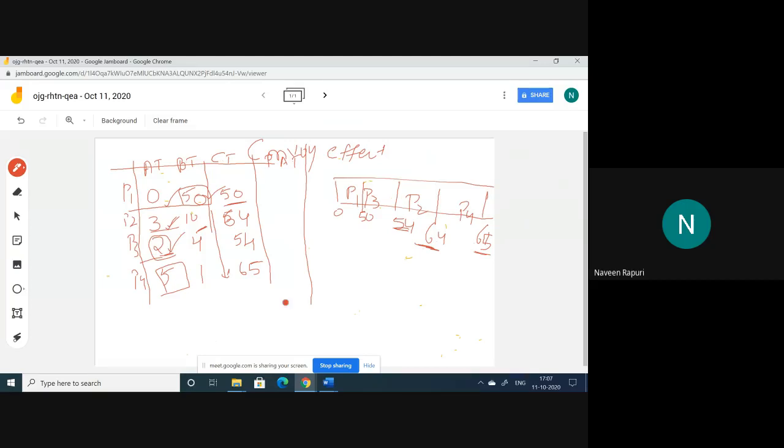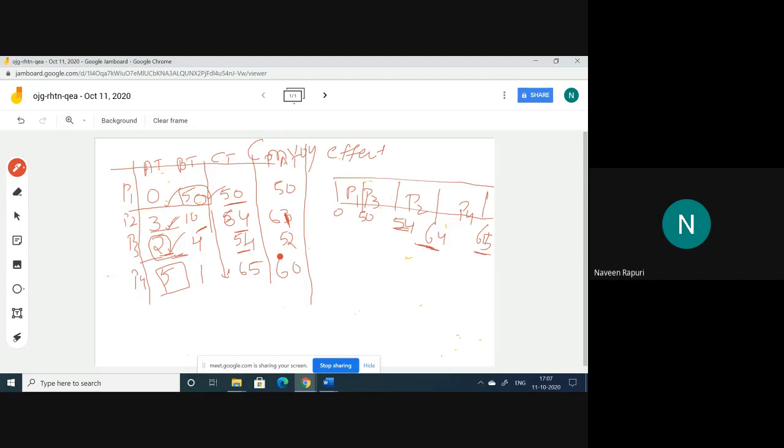So here the turnaround times are completion time minus arrival time. That is 50 minus 0, that is 50. And completion time is 64 and arrival time is 3, that is 61. And here the completion time is 54 and arrival time is 2, that means 52. And here 65 minus 5, that is 60. So these are the turnaround times.